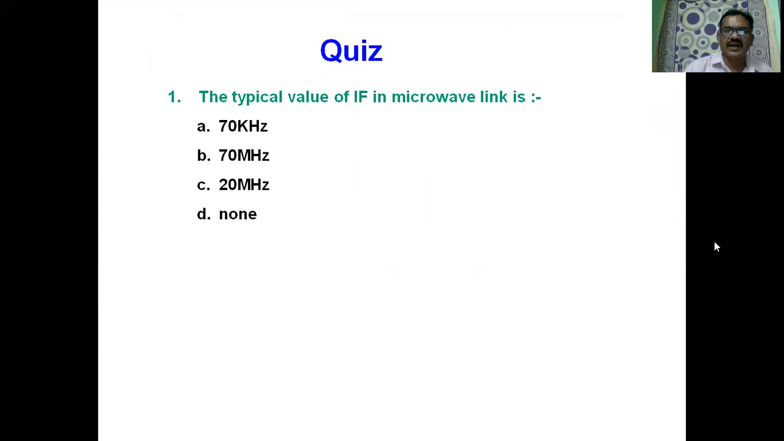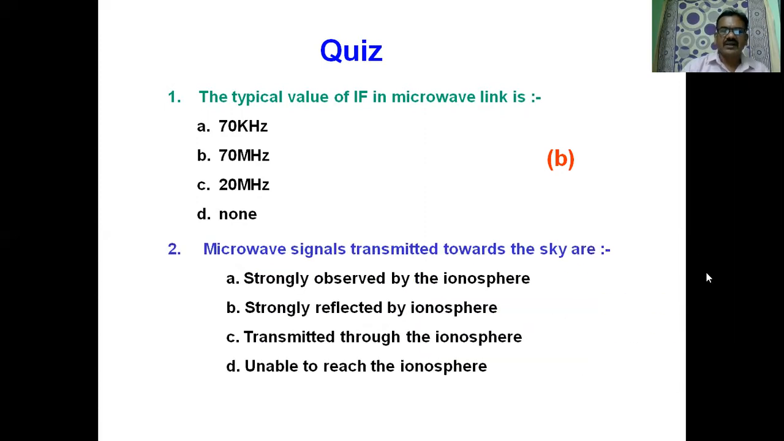After thorough reading of the lesson, you should be able to answer this question. Option B is the right choice. 70 megahertz is the typical IF frequency. Second question: microwave signals transmitted toward the sky are strongly absorbed by the ionosphere, strongly reflected by the ionosphere, transmitted through the ionosphere, or unable to reach the ionosphere.